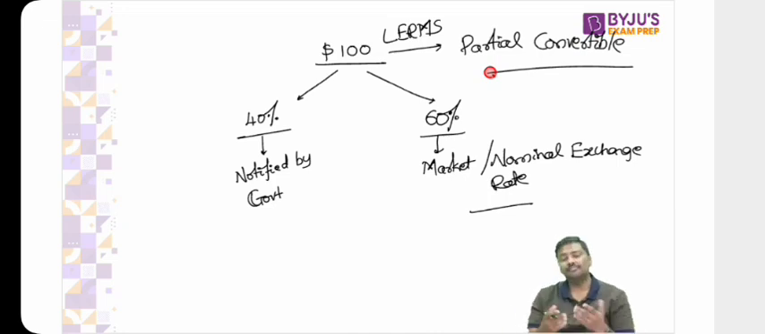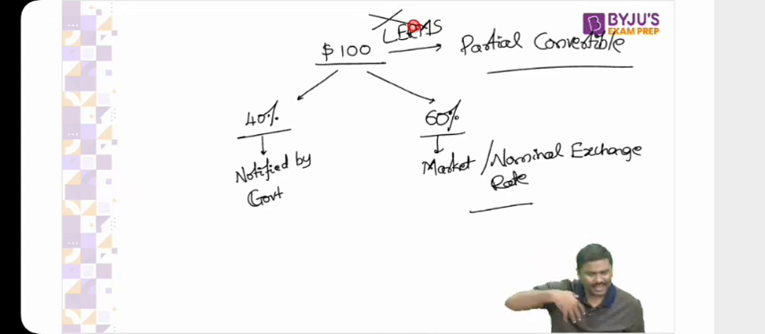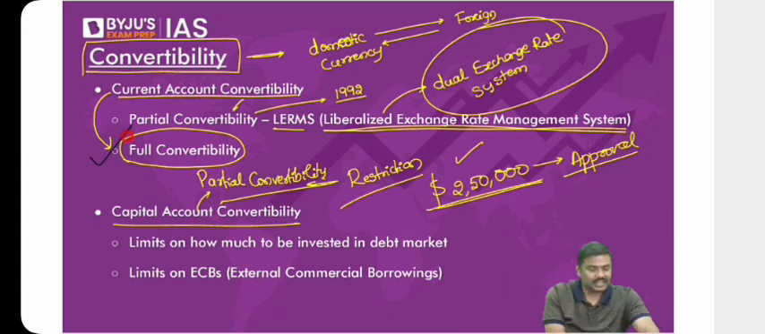But what we have done post 1993, we have discontinued this. We have introduced a market determined exchange rate. That is, a floating exchange rate has been introduced. Today, anything under the current account, we will convert at the market determined exchange rate. Whereas in case of capital account, there are conditions, there are restrictions imposed by the Government of India and RBI.